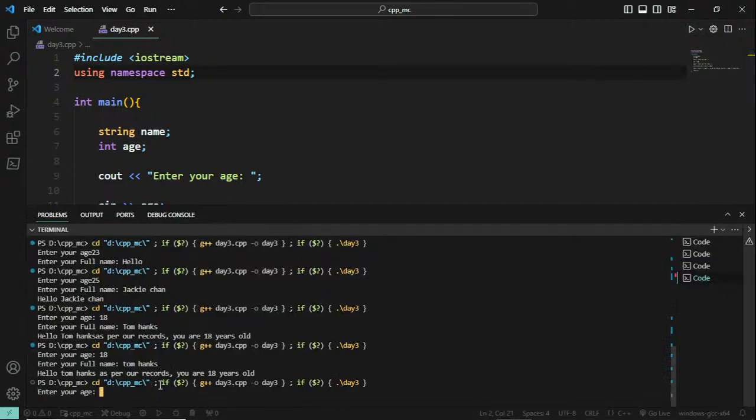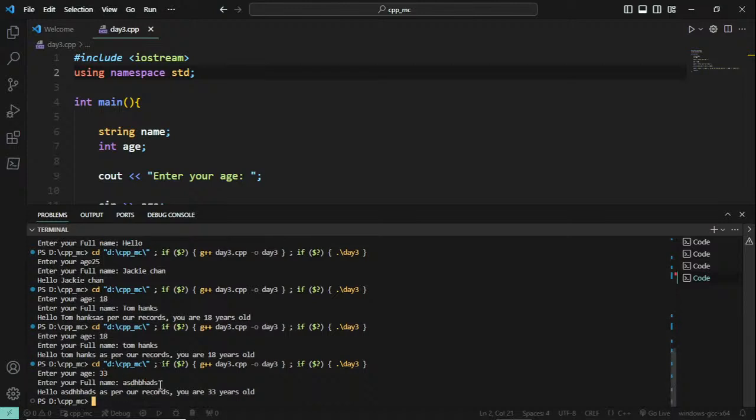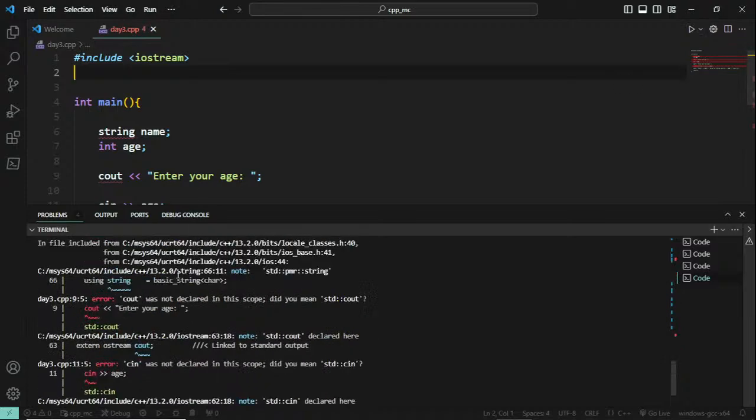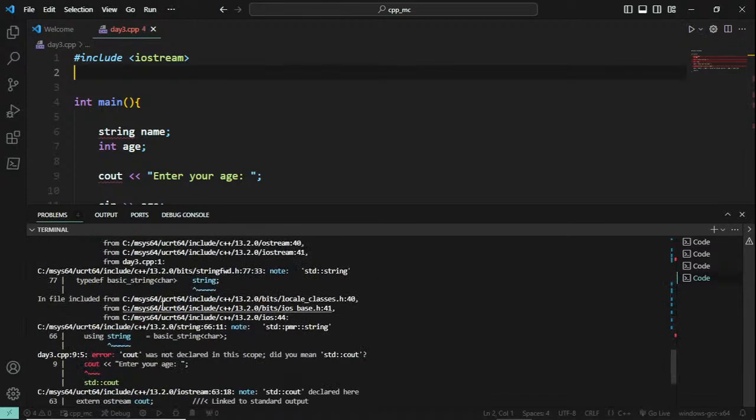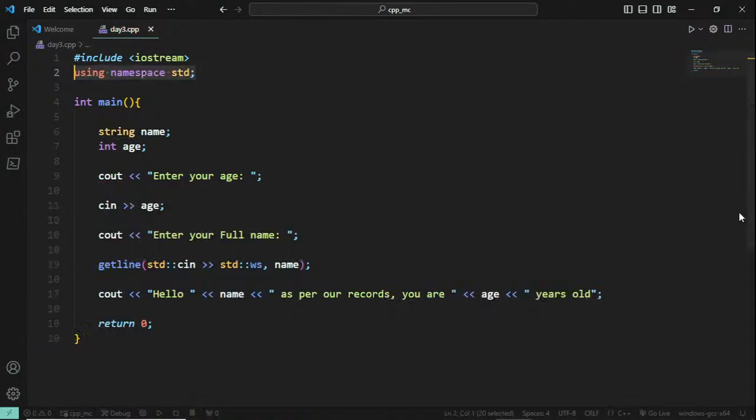it is asking me for the age. So I'll enter some name. Everything works fine. But if you remove this, and if I run this, a lot of errors will be coming. See here, a lot of errors, because that standard is missing. So you can use simply namespace standard.